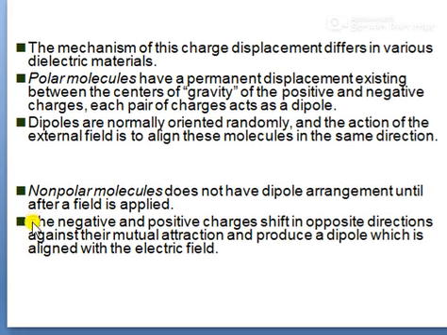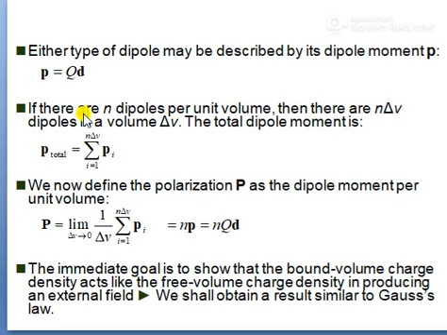Next, a type of dipole may be described by its dipole moment. We already know the dipole moment: p = Q d. Now suppose there are n dipoles per unit volume, then there are n Δv dipoles in the volume Δv. Therefore the total dipole moment is p_total = summation of i = 1 to nΔv of p_i.